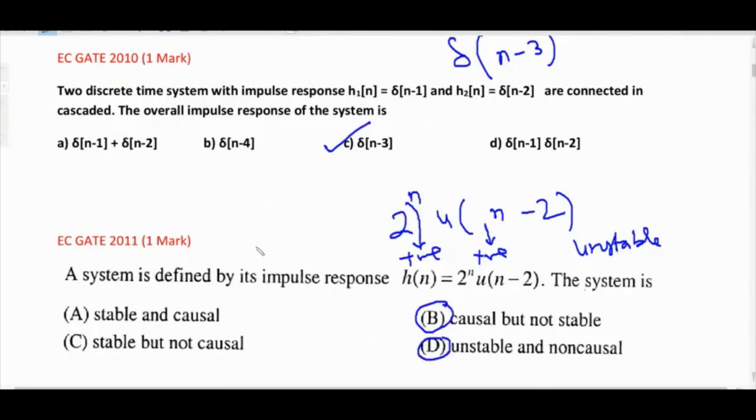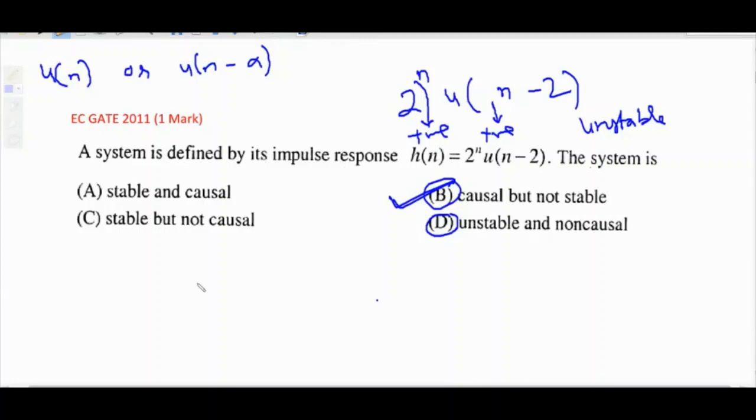Now for causality, I told you that u[n] or u[n minus alpha] are the only causal forms. So u[n] or u[n minus some positive constant] are causal. Here we have u[n minus 2], which is of this form, u[n minus constant]. That means it is causal. The correct answer is option B. Once again I will repeat: u[n] or u[n minus alpha] are causal. Other than these two cases, the system is non-causal. So here it is u[n minus 2], that means it is causal.